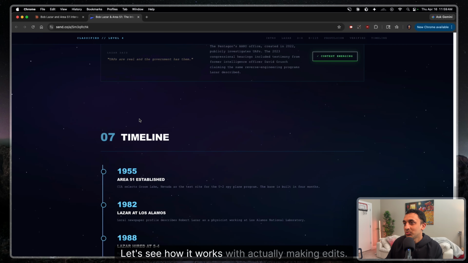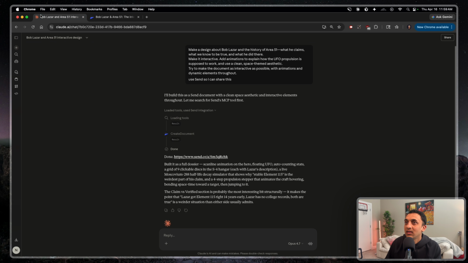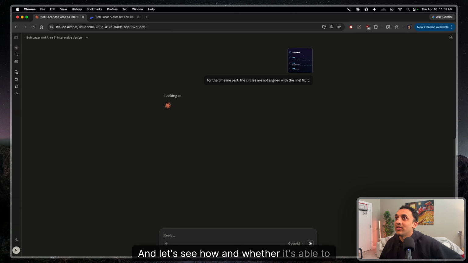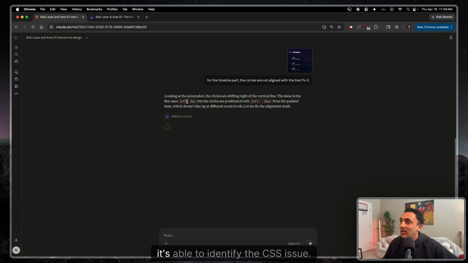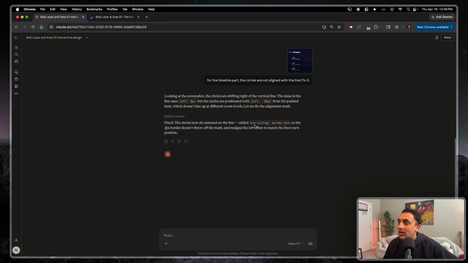Let's see how it works with actually making edits. So I'll take a screenshot of this, and I'll say, for the timeline part, the circles are not aligned with the line. Fix it. And let's see whether it's able to actually fix that. So yep, it's able to identify the CSS issue. Let's confirm if that is actually the issue here. And it fixed it already.